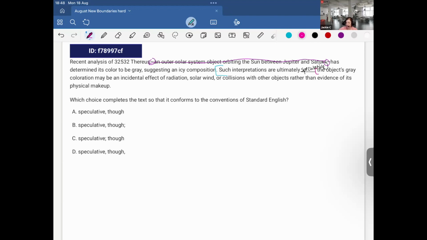The object's gray coloration may be an incidental effect of radiation, solar wind, or collisions with other objects rather than evidence of its physical makeup. Okay, so I have two independent clauses. So for sure, when we have two independent clauses, I need to separate with either a period, a semicolon, or a comma plus fanboy. So scanning the answer choices, I can eliminate one comma, wrong, this one or this one, two commas, also incorrect. So I'm between B and C. So now I have to determine where the though goes.